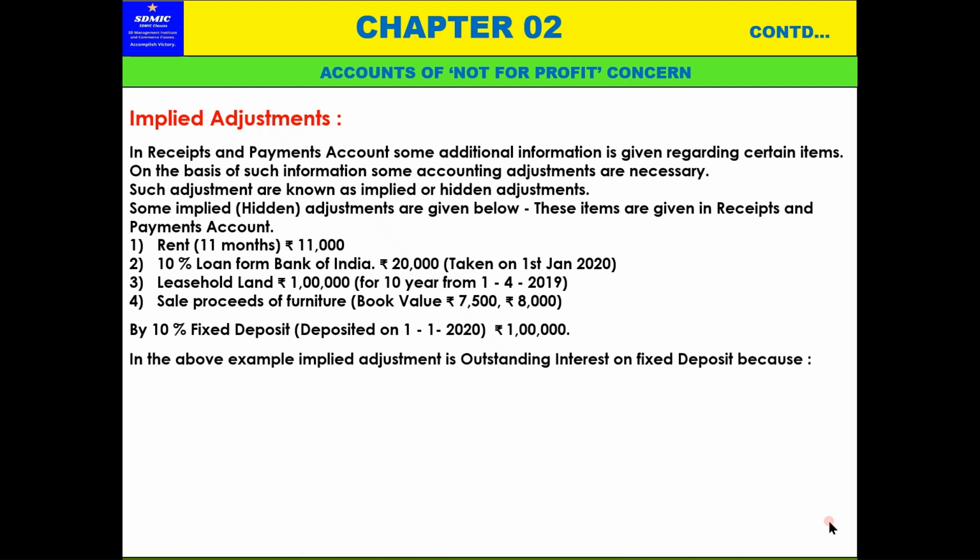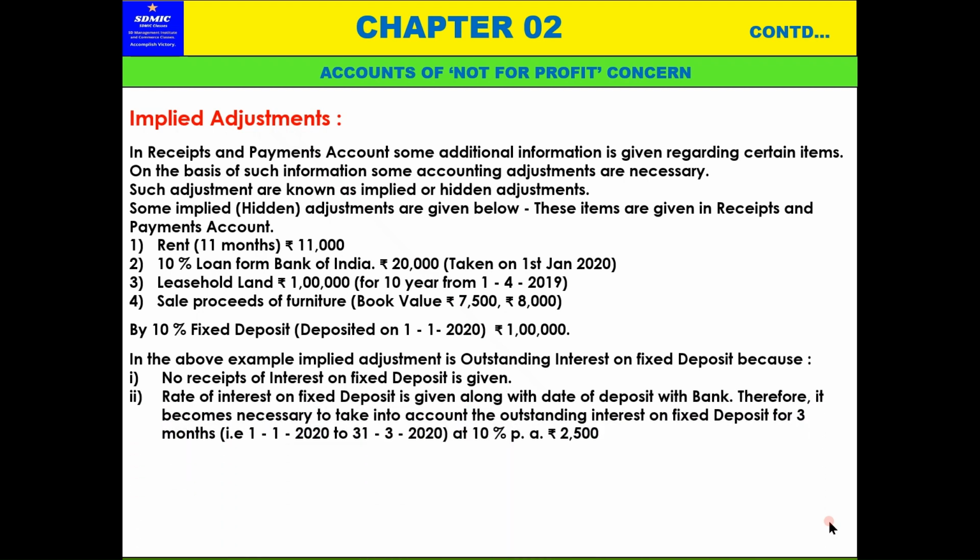In the above example, the implied adjustment entry is outstanding interest on fixed deposit, interest receivable, meaning interest to be received from the bank on the fixed deposit, because here no receipt of interest on fixed deposit is given. How much has been received is not written; nothing is mentioned here. The rate of interest on fixed deposit is given along with the date of deposit with the bank.